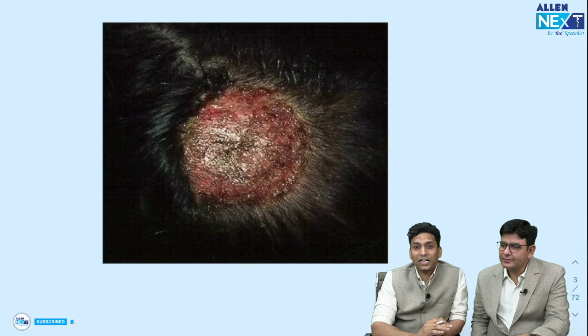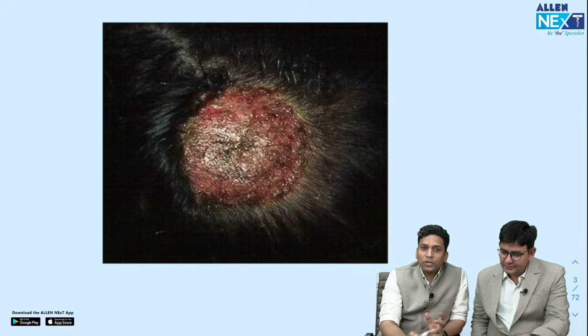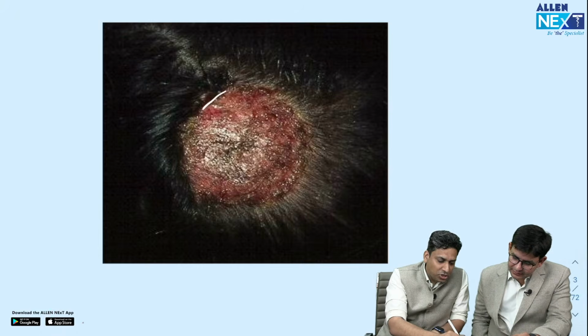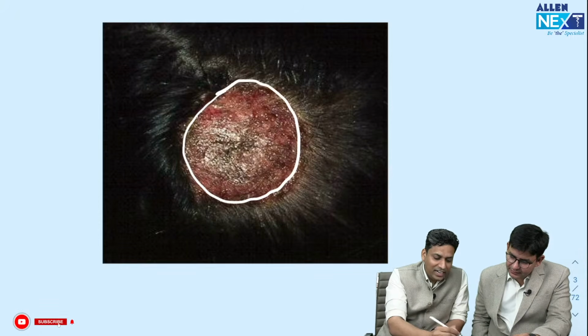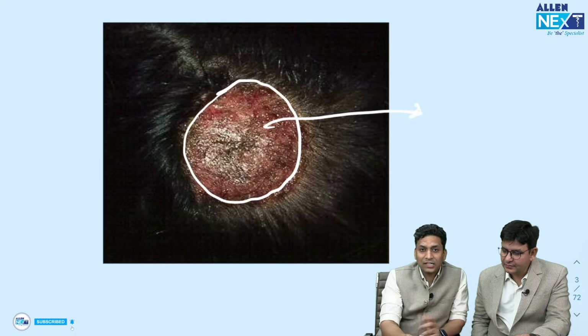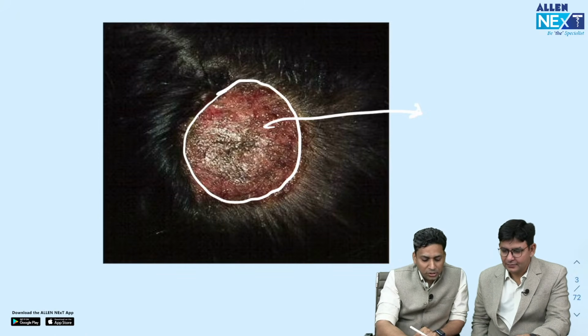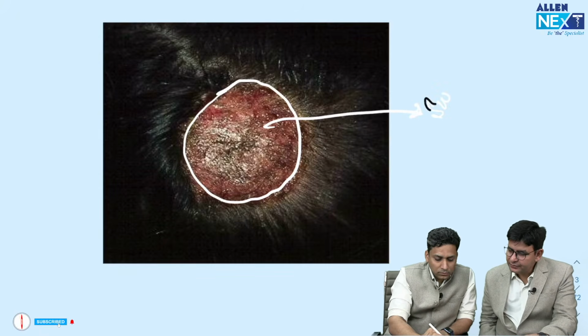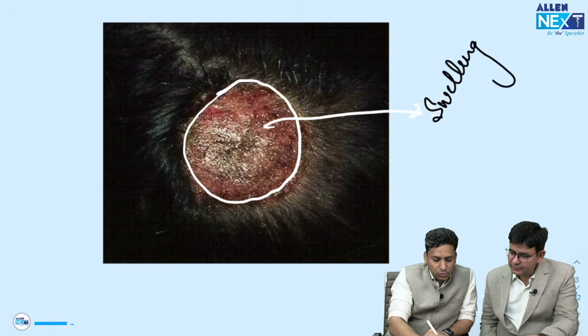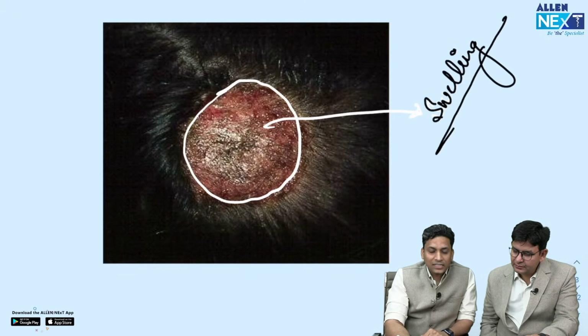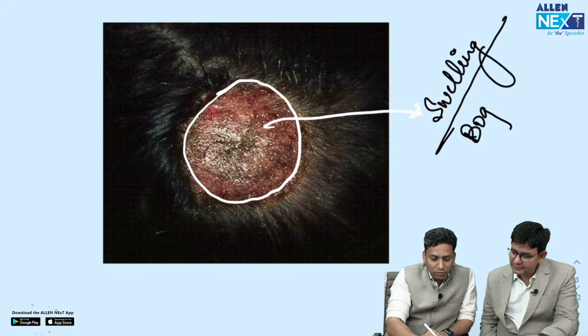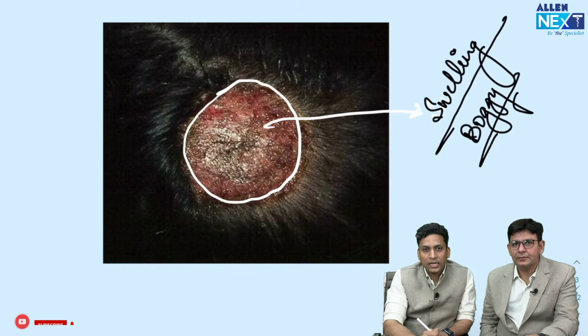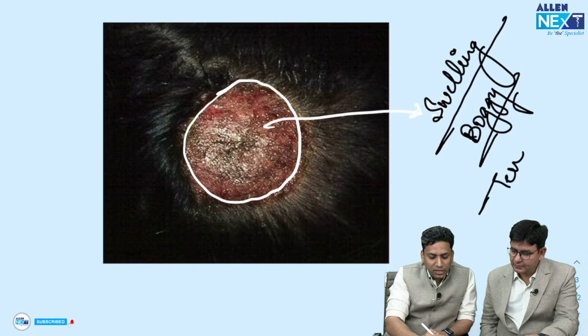This is kerion, and as you know, this is a very important topic. What you can see here is that the patient has presented with a tender boggy swelling. Tenderness you cannot see from the image because that is a finding of palpation. But what you can see is a swelling, and if you touch it, you will find that it is slightly soft or boggy to touch, and then the patient feels the tenderness.